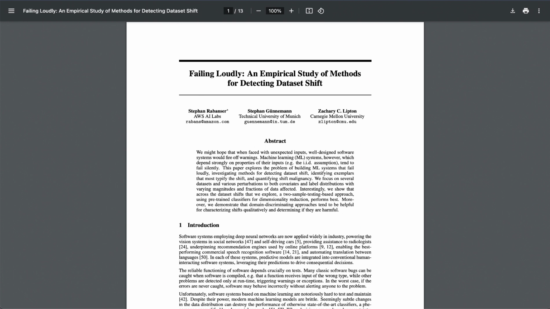Exactly. And initially, BBSD was focused on label shift. It assumes that even when the proportion of different classes changes, the model's ability to distinguish between them stays relatively consistent. So the model's still good at telling spam from not spam, even if there's just more spam overall. Exactly. Yeah. But the real world is rarely that simple, is it? You got it. So what happens when the assumptions don't hold up?